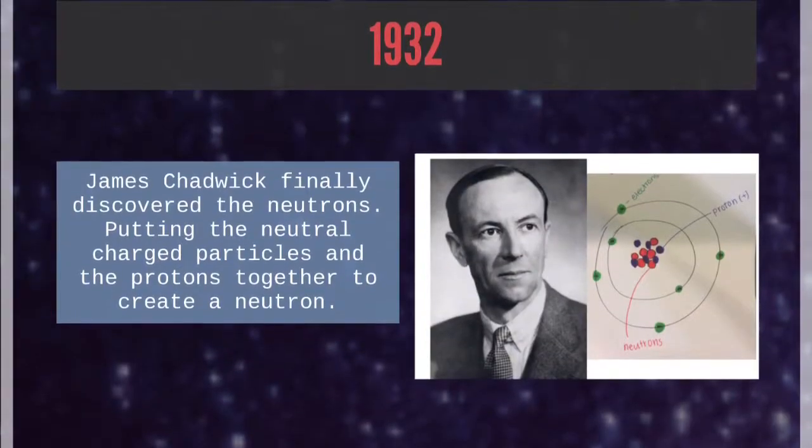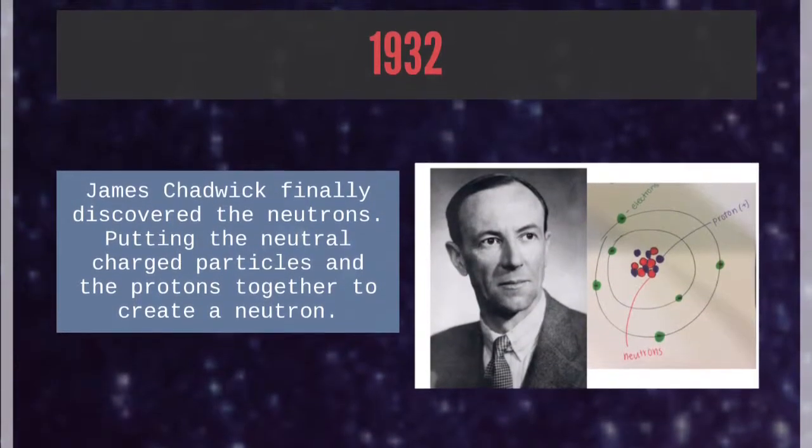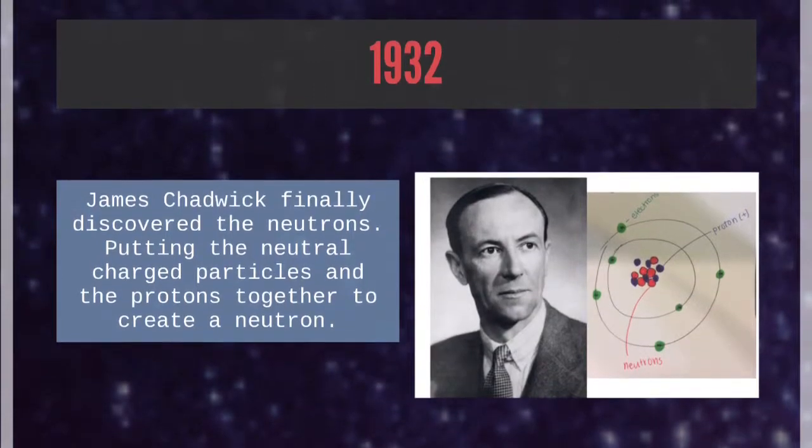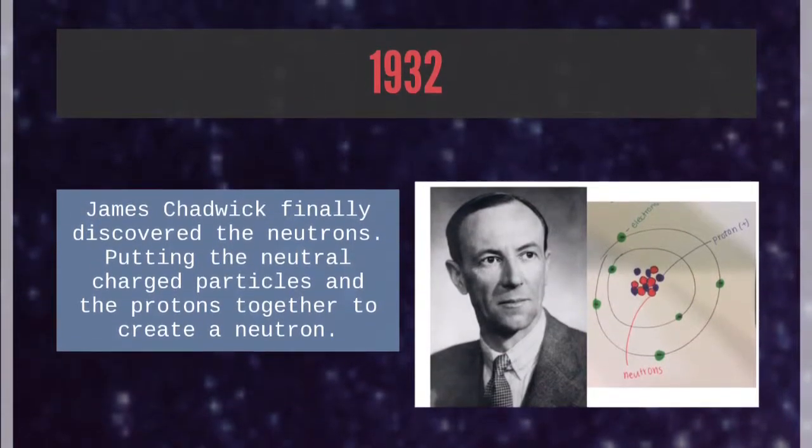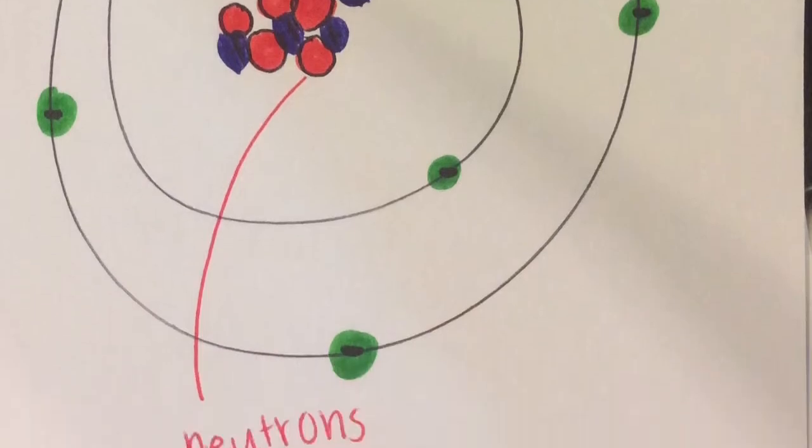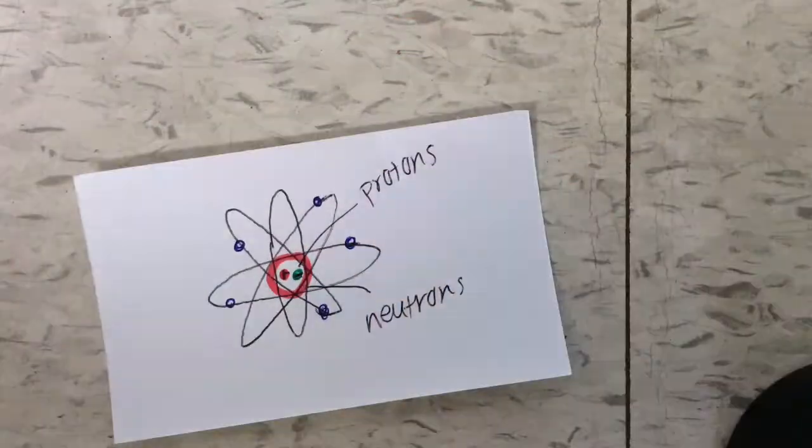Last but not least, 1932, James Chadwick finally discovered the neutrons, putting the neutral charged particles of the protons together to create a neutron. Rutherford's model scientifically was correct.